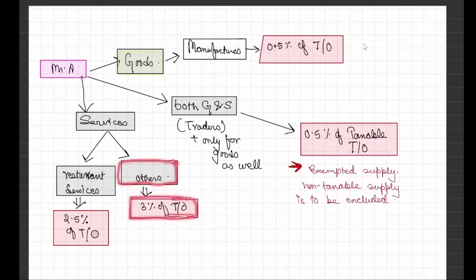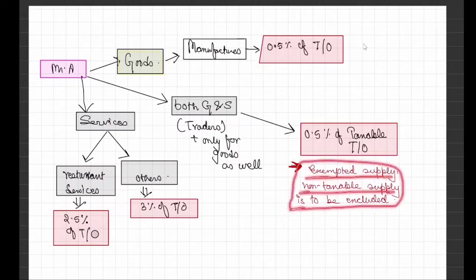I have given it individually for CGST, so this will increase with CGST plus SGST. And if Mr. E is a supplier of both goods and services, it is in law only that if someone deals in both goods and services, he is considered to be a trader for goods as well as services. 0.5% of taxable turnover. Exempted supply and non-taxable supply are to be excluded. Taxable turnover means excluding this exempted supply. What are the supplies which are exempted?